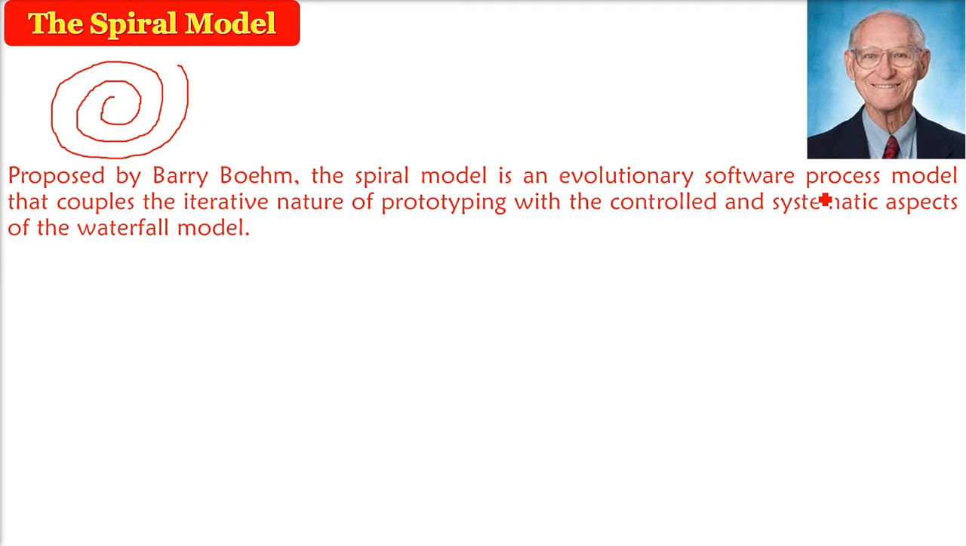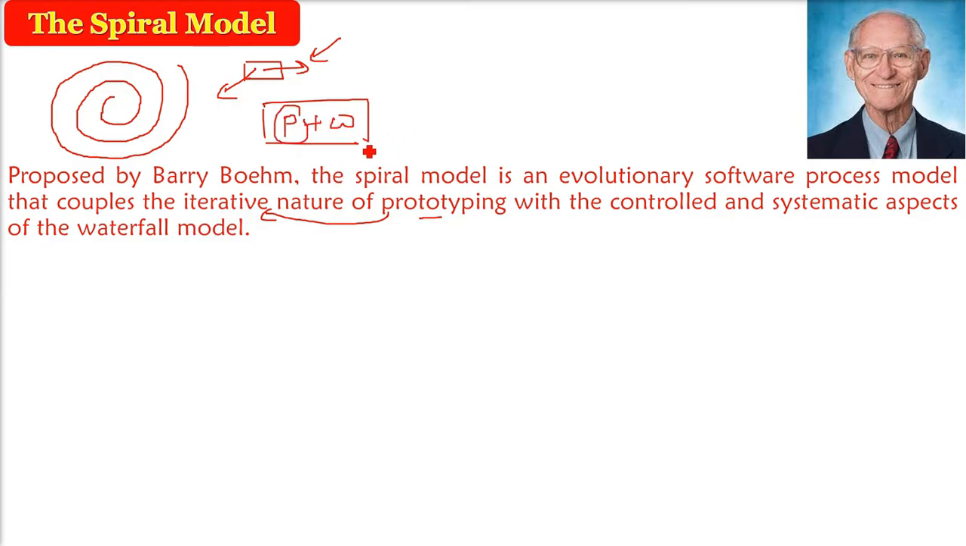This spiral model is an evolutionary software process model. That is, it will evolve. You'll start with a small version, then you will increase. So it includes the systematic and controlled approach of the waterfall model, and the iterative nature of prototyping. Somewhere you will hear that it is iterative plus waterfall model. No, it's a waterfall model with the prototype model, and the prototype will be iterative in nature. Prototype will go in loops. You will make one prototype, then another prototype, and then you will follow the systematic route of the waterfall model.